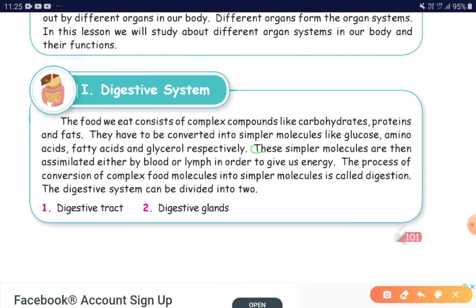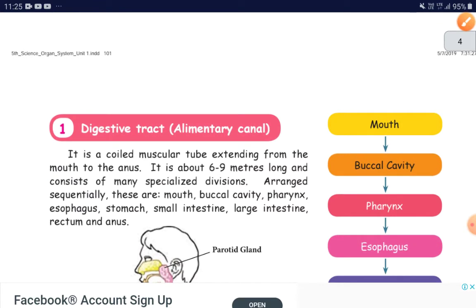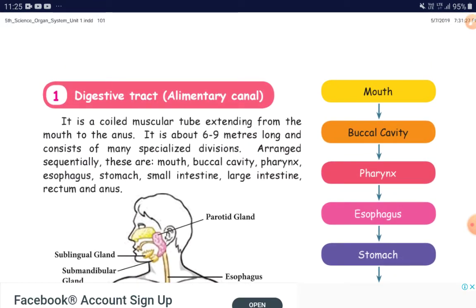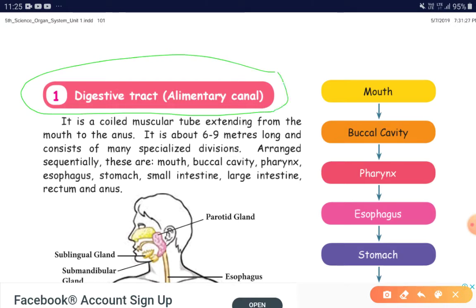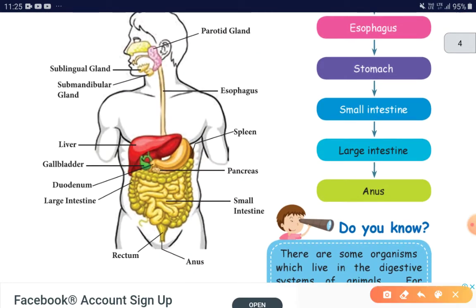So you are all happy, it seems. Now, let us study about the digestive system. The first part is the digestive tract. I hope you could see that flow chart. First one is the mouth, buccal cavity, pharynx, esophagus, stomach, small intestine, large intestine, anus. So this is a flow chart.